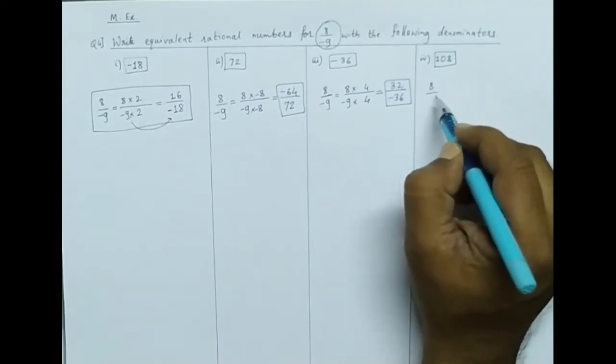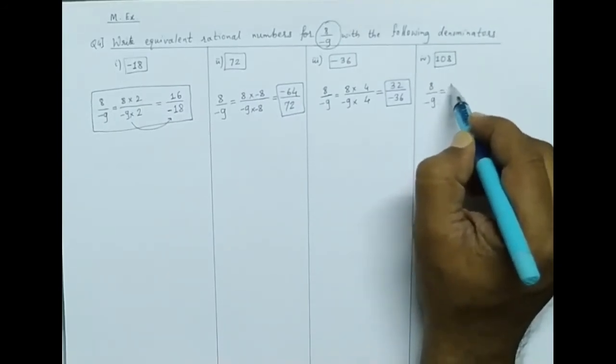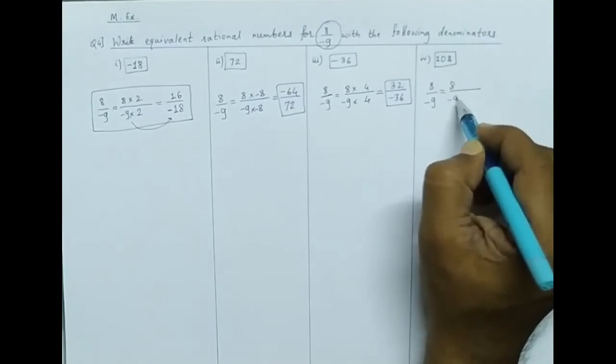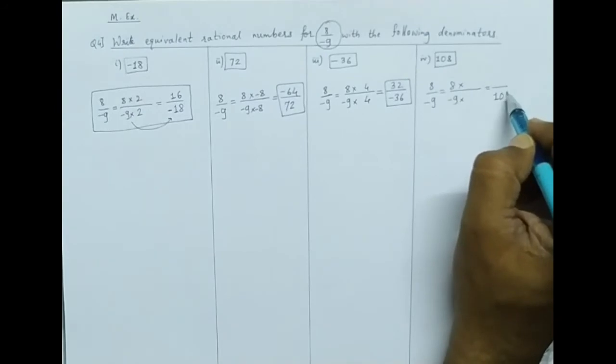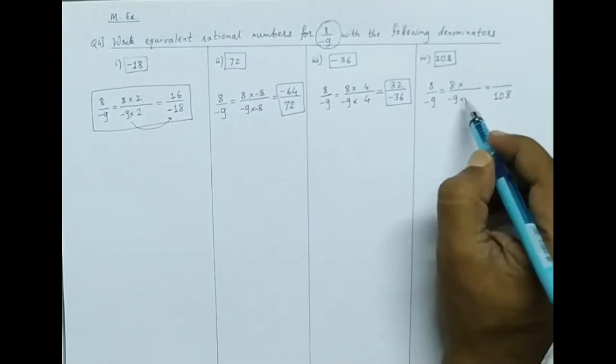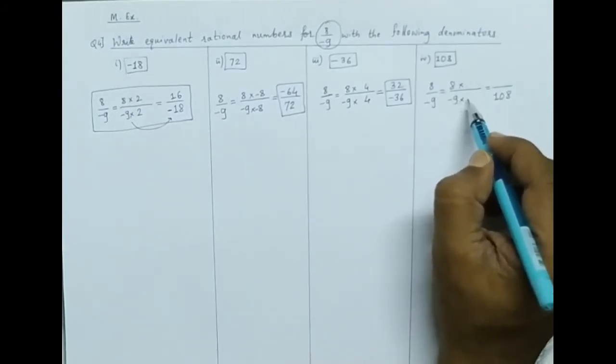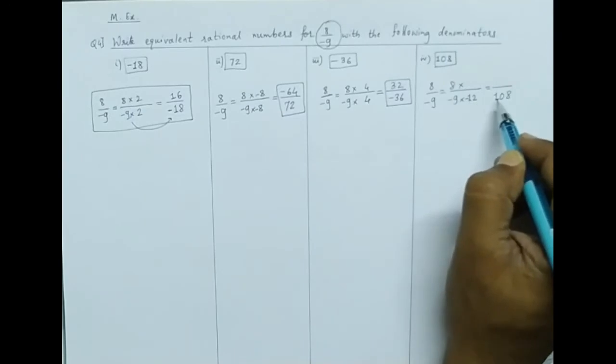Now we have the fraction 8 upon minus 9. What to multiply so that the denominator becomes 108? Now 12 nines are 108, we know that, and minus into minus becomes plus.